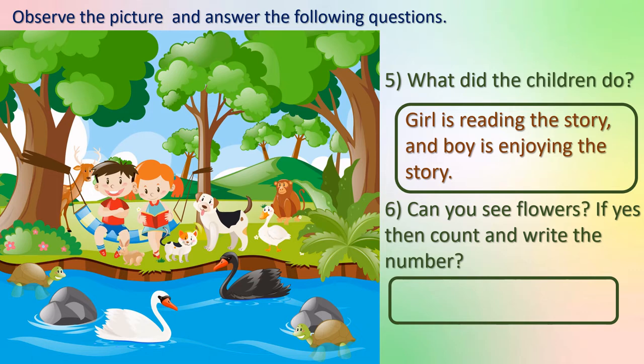Next, can you see flowers? Where are the flowers? Yes, here we can see the flowers in the plant. Right? Yes. If yes, then count and write the number. 1, 2, 3 and 4. We can see here 4 flowers. Right? Yes, there are 4 flowers.